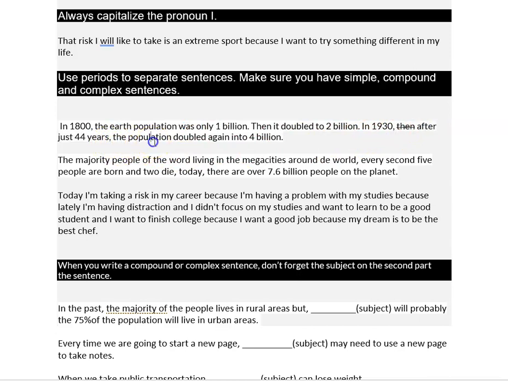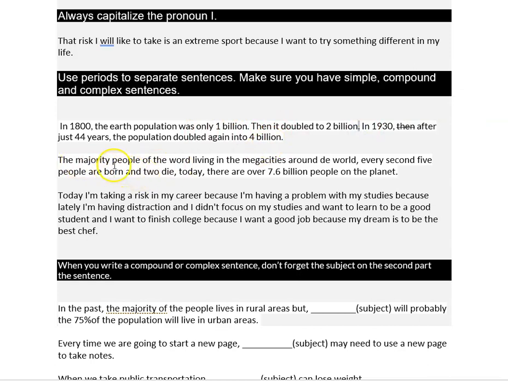Excellent. The population, it's my subject, doubles is my verb, again into 4 billion is my complement. So as you can see, you need to use periods, not commas, to separate your simple sentences.